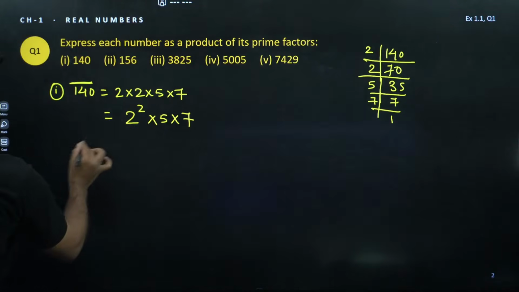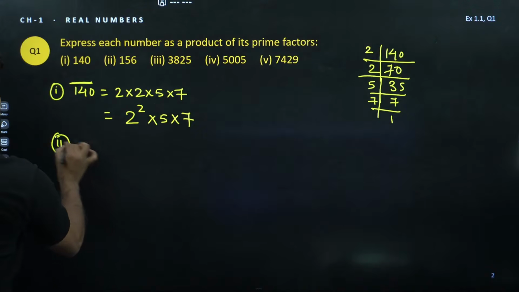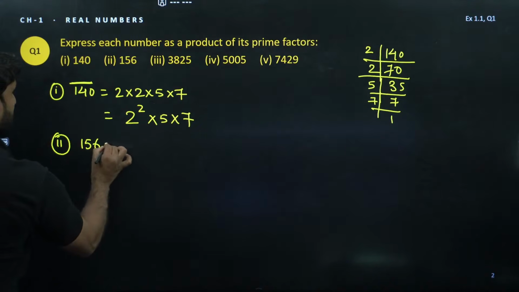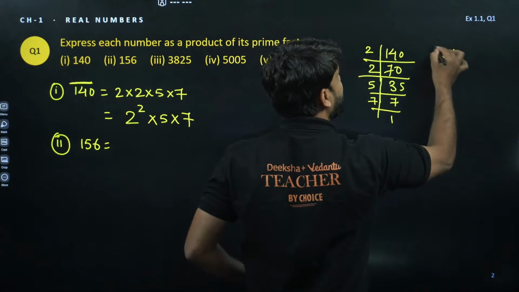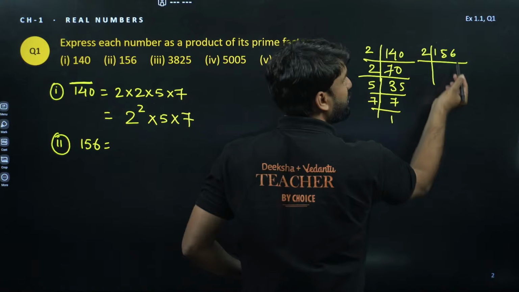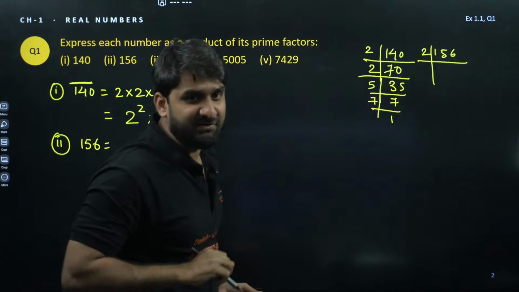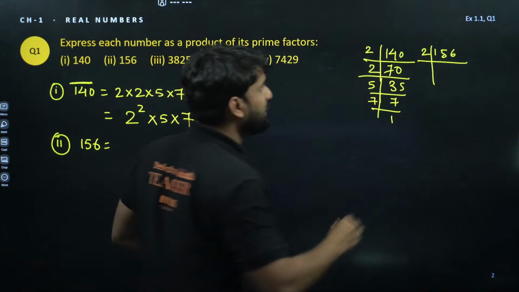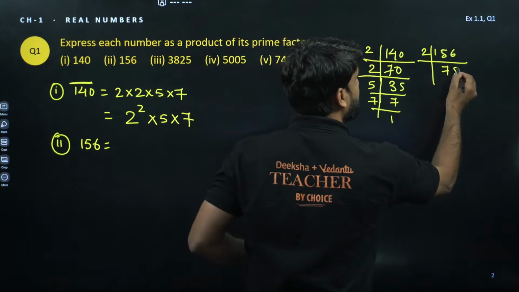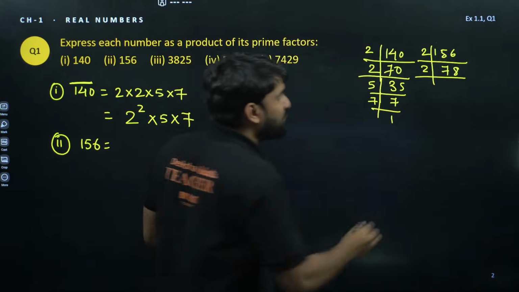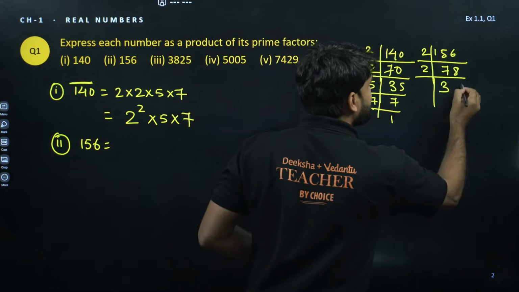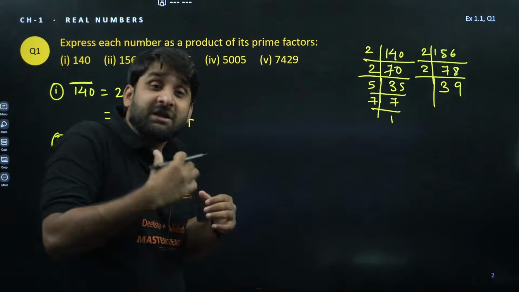Moving to the second question. What is the second question? 156. How to write 156? Again, take the LCM of 156. We can take 2 because the last digit is even, so it can be divisible by 2. 2 7s are 14 and 2 8s are 16, so we get 78. Now 78 can also be divided by 2, so 2 3s are 6, giving 39. Now check 39.